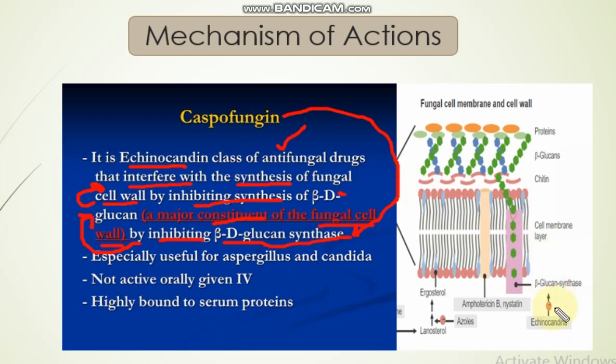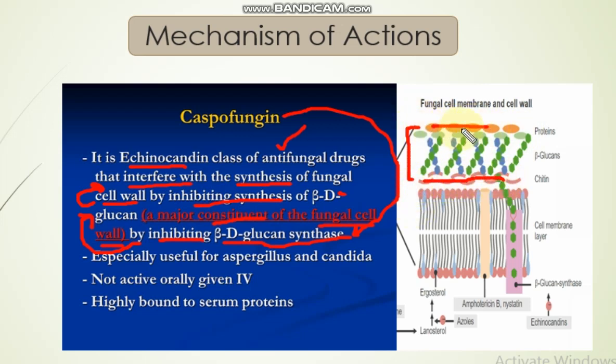You should study the diagram. This is the fungal cell wall. Observe the diagram of the fungal cell membrane and cell wall. This is the cell wall of the fungus, which is made of a protein layer and a chitin layer.